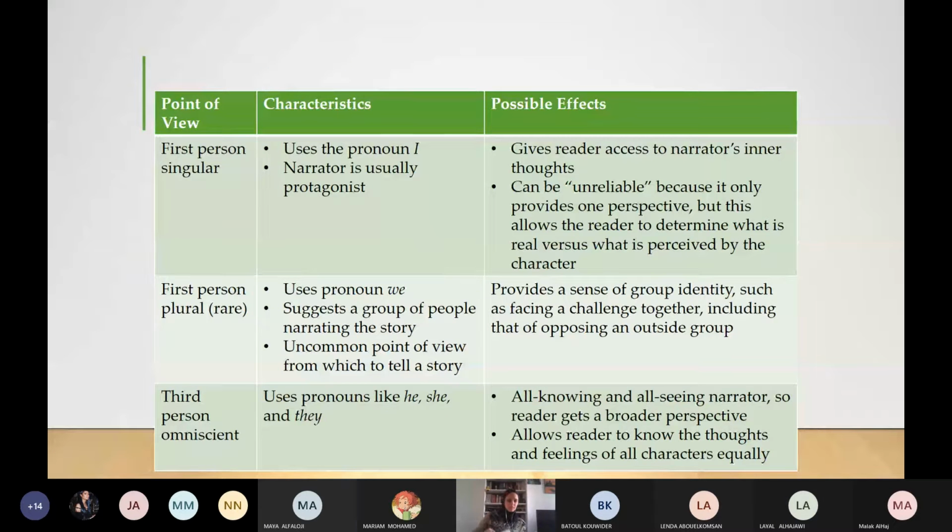First person singular. Use the pronoun I. Narrator is usually protagonist.